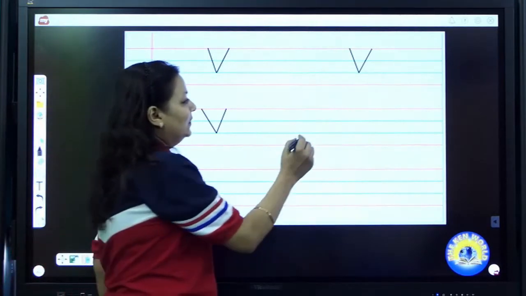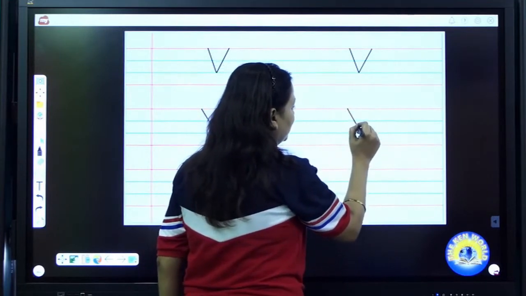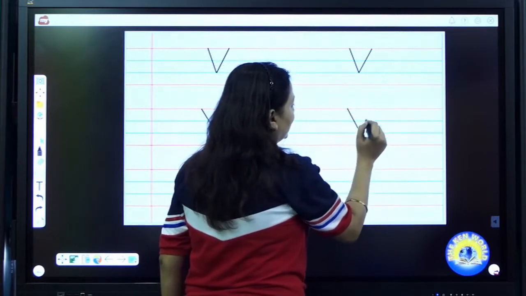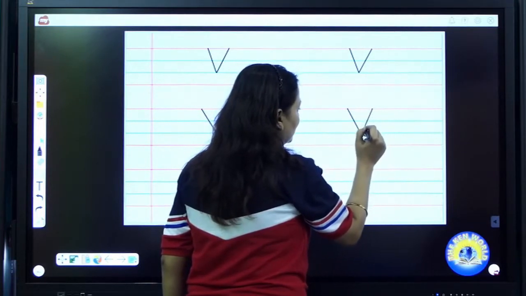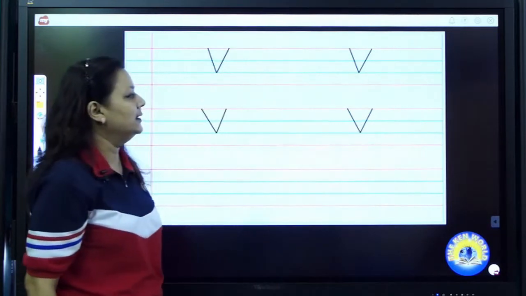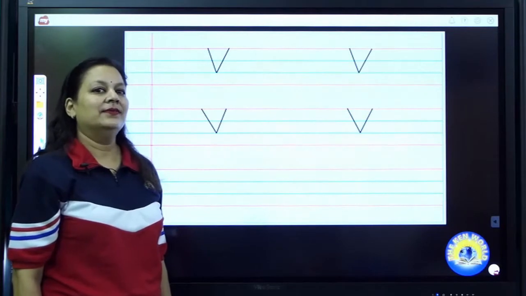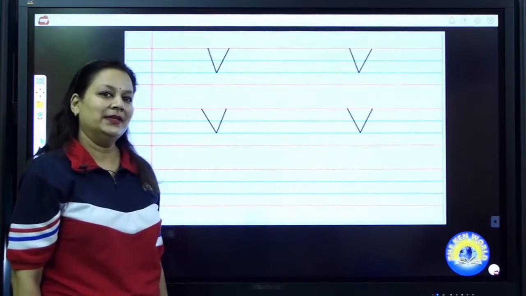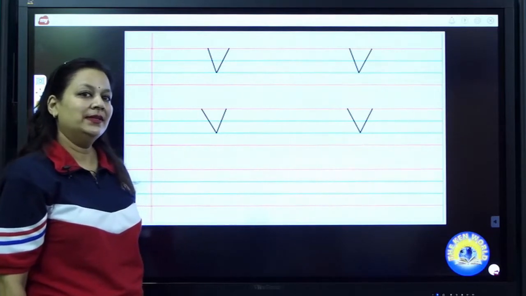I am going to write V again. Draw a slanting line from top till base. Now put your pencil on the opposite side. Draw one more slanting line from top till base. V says V. V as in vegetables.